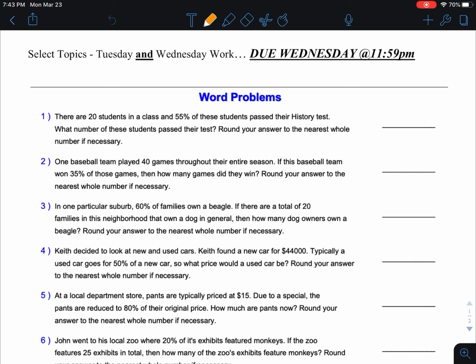Okay, so today's work, we are working more with percents. I gave that quick assignment because I was going to do a project, and then everybody seemed to have issues with the percents. So we're going to take our time because we have it. We are going to do more percent stuff this week, and then we'll get into our project next week.